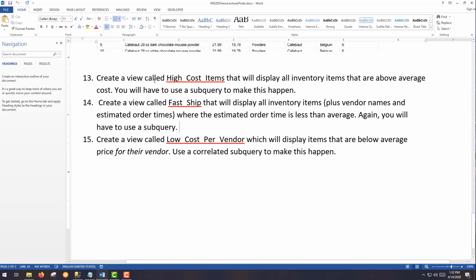Run-of-the-mill meaning in number 13 we're asked to find those that are above average for the whole table. The whole above average for the whole inventory prices, everything in the table. Here we're looking for below average shipping time for the whole vendor table, all the shipping times for all the vendors. But here we're asked to find the items that are below average per their vendor.